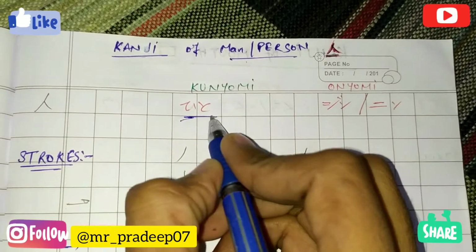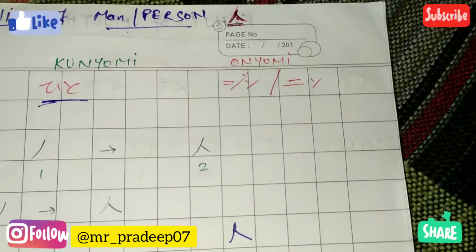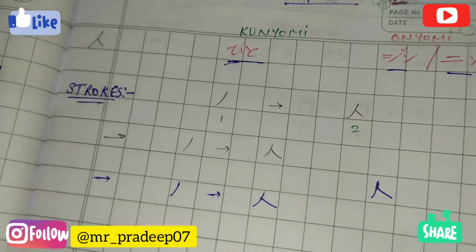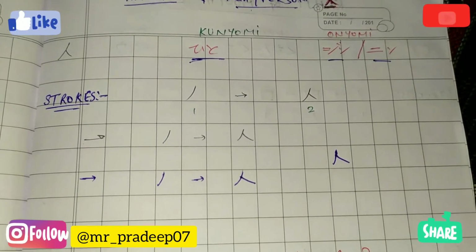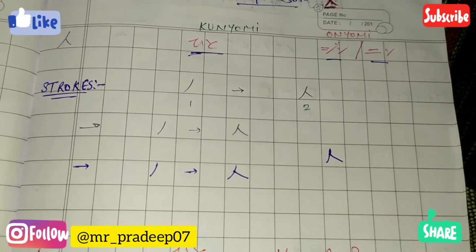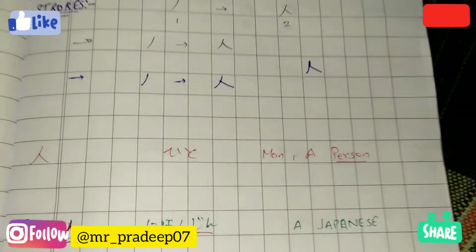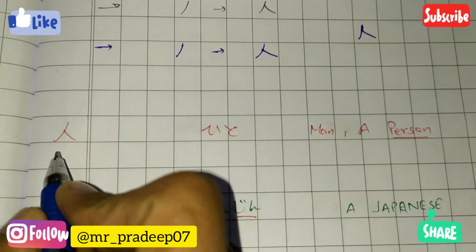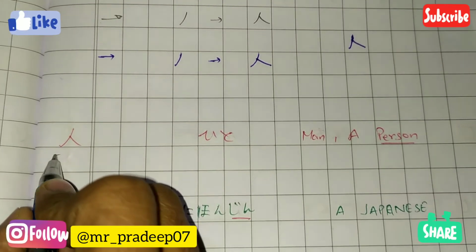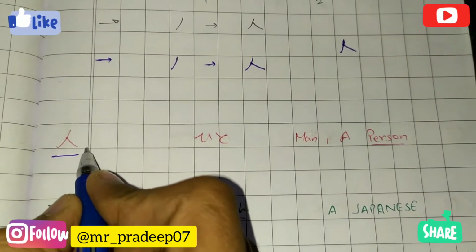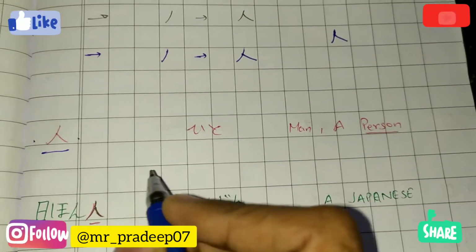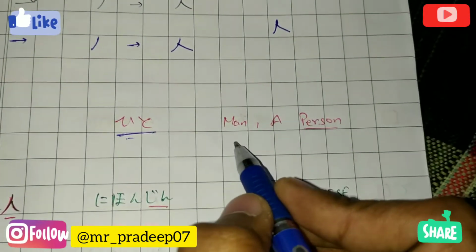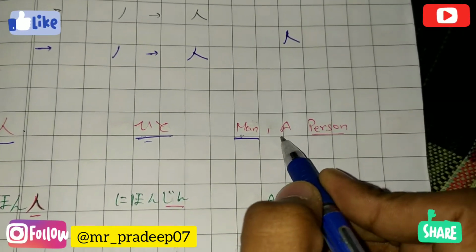Kunyomi of this kanji is hito, and onyomi of this kanji is jin and nin. So let's move on to the meanings of this kanji. Today we will learn 3 meanings of this kanji. Let's go to the first meaning. If you write this kanji alone without any prefix or suffix, there's no suffix, there's no prefix, so it would be called hito, which means a man, a person.